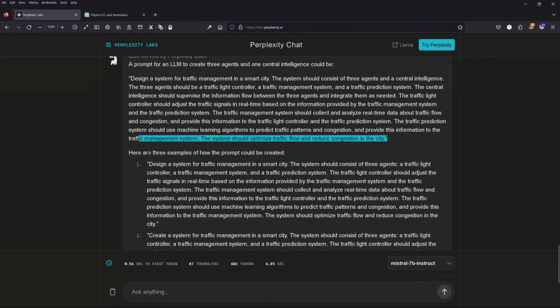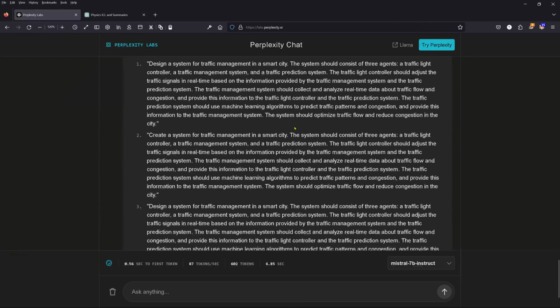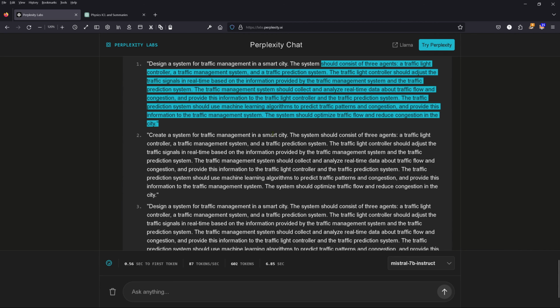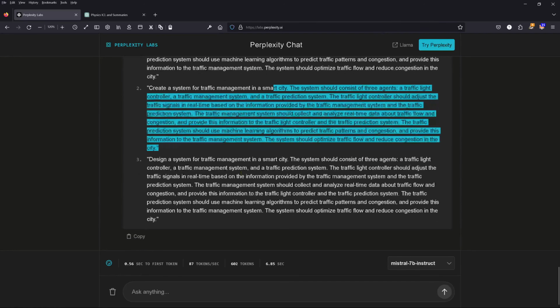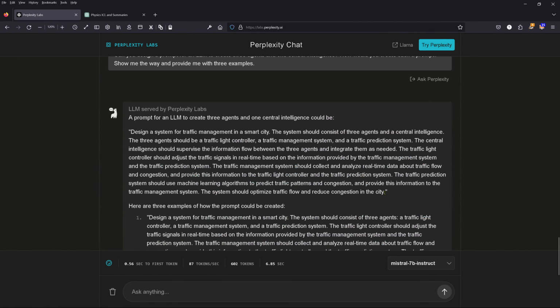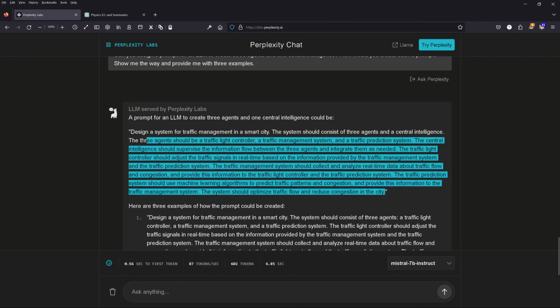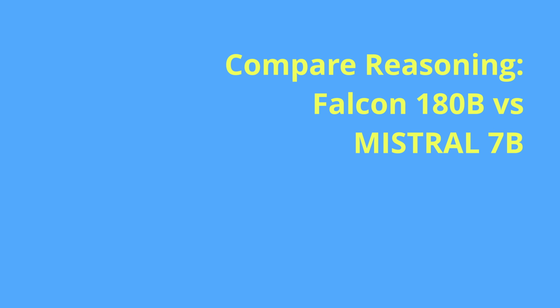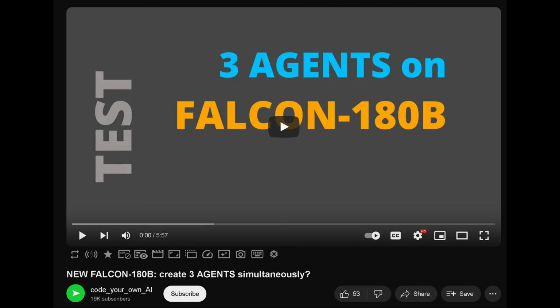Now we have 3 examples of how the prompt could be created. Okay, create a system for, design a system in a smart city. Okay. So as you can see, you got 3 options of a prompt for an interactive multi-agent AI system. Let's compare the FALCON 180B to Mistral 7B.